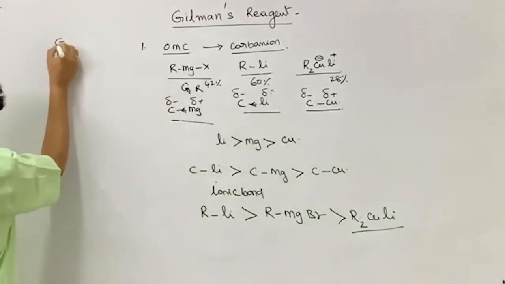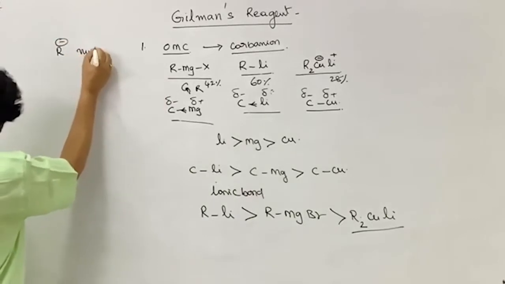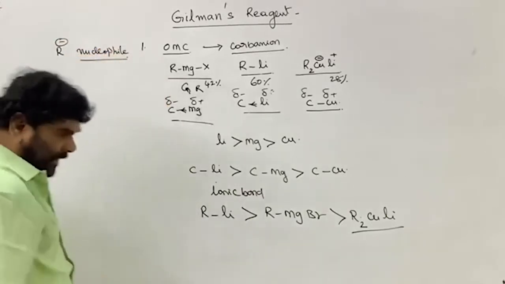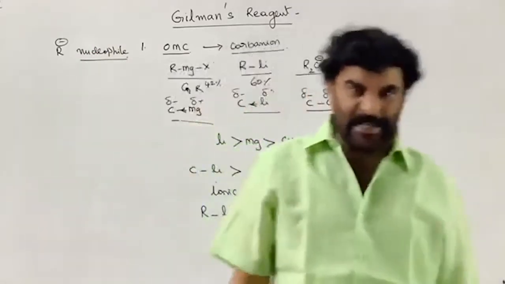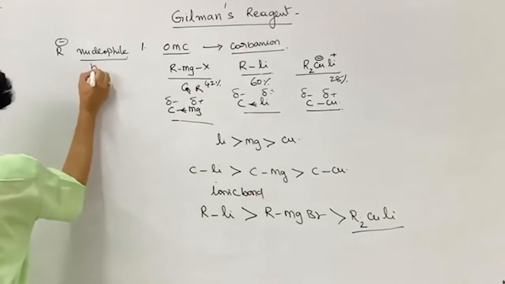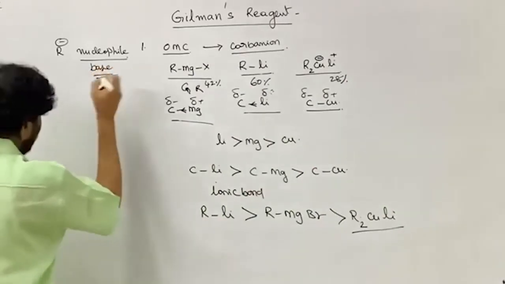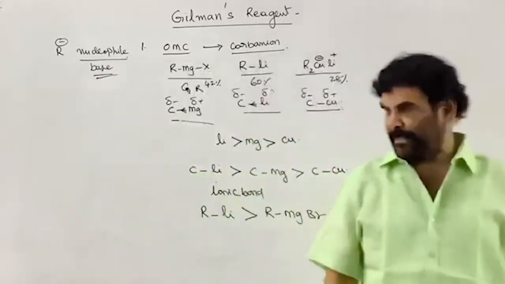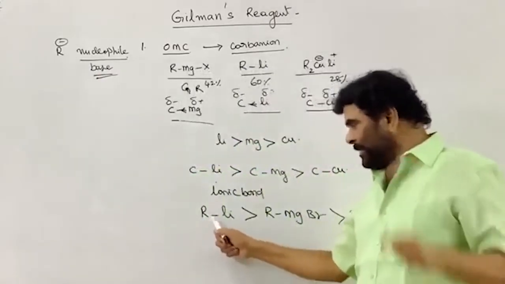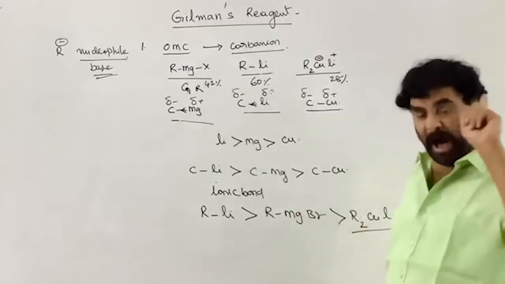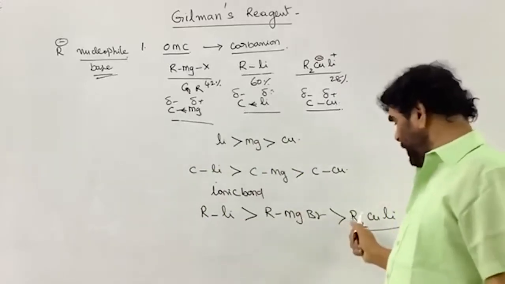R minus ion is a nucleophile. We always say the adage: all nucleophiles are bases. So this is a base also. The basic property increases as the amount of negative charge increases. So this is more basic than this one, and this is more basic than this one.